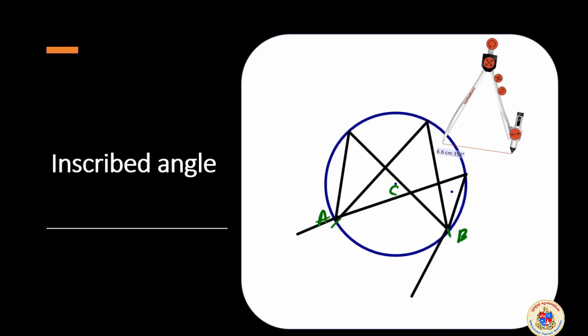When it is extended like this, it crosses the circle. We call it, the inscribed angle has now become an intercepted angle, which is the next topic. So this is the concept of inscribed angle that you understand now. We will go ahead and learn further about other aspects of it.